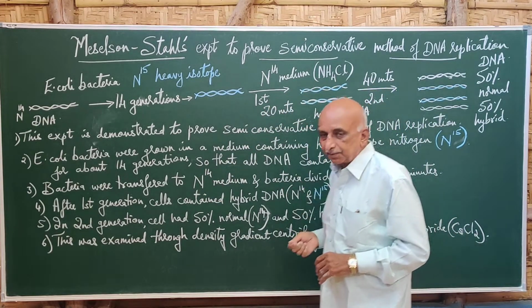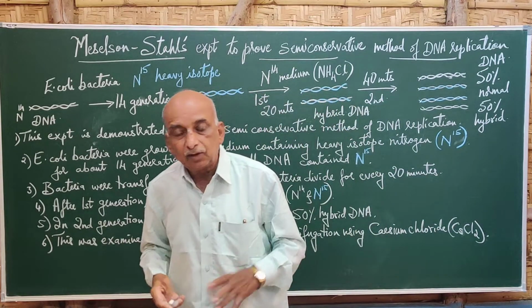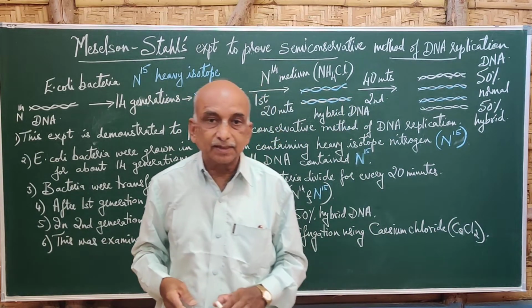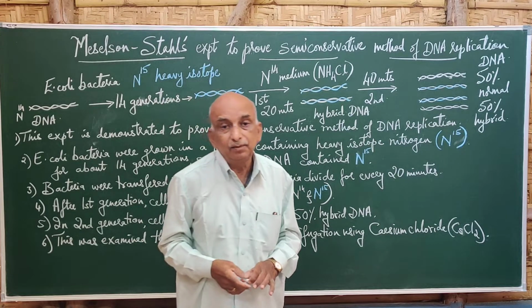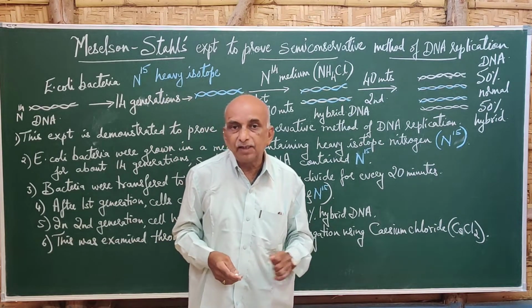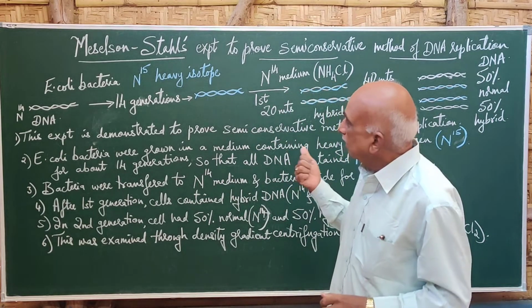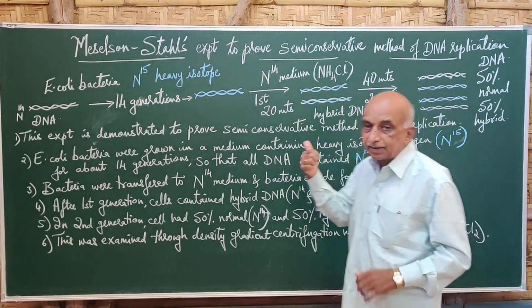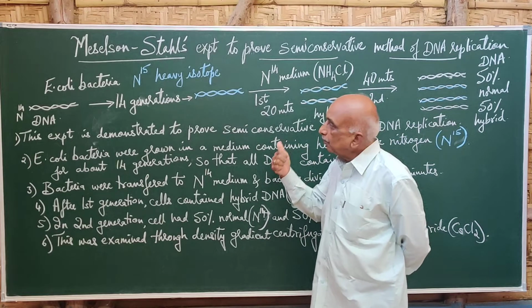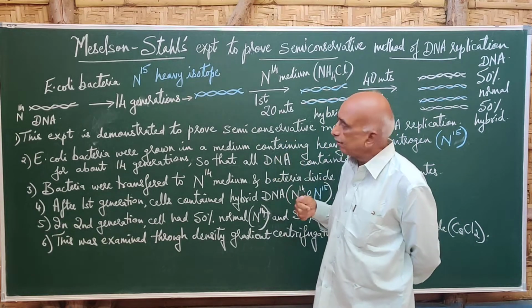We have seen that semi-conservative means the daughter DNA molecules which are synthesized each have one parental strand and one newly synthesized strand. That was proved by Meselson and Stahl's experiment. What does this experiment actually explain?